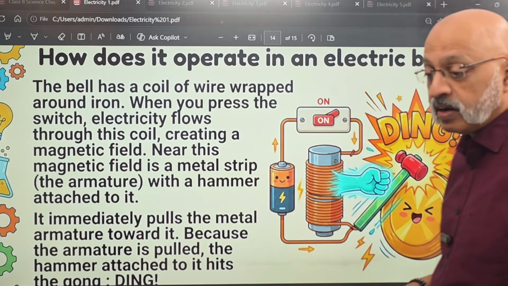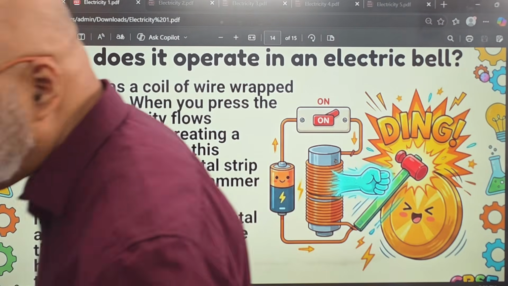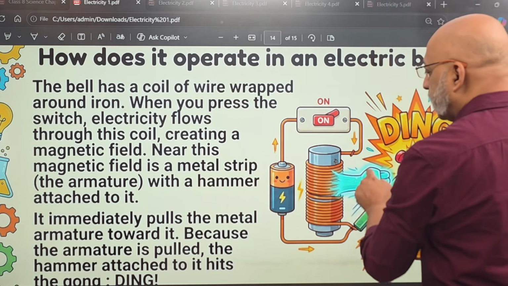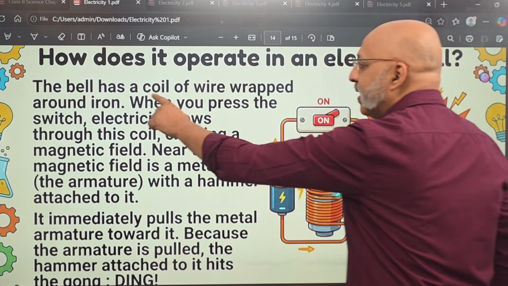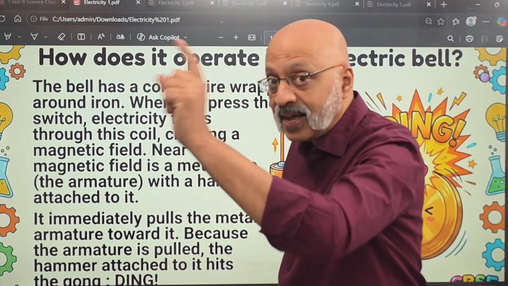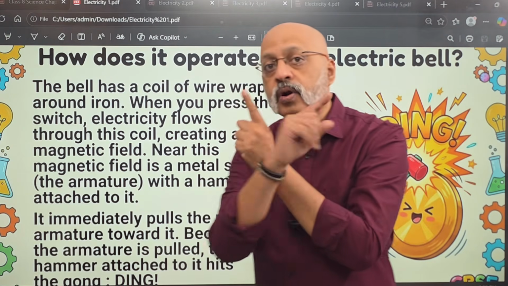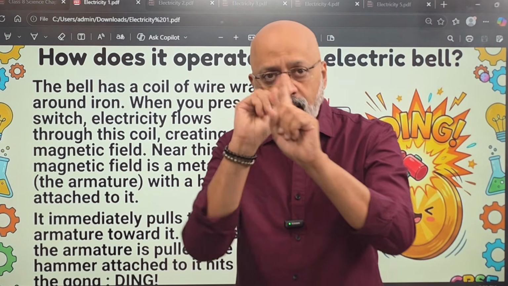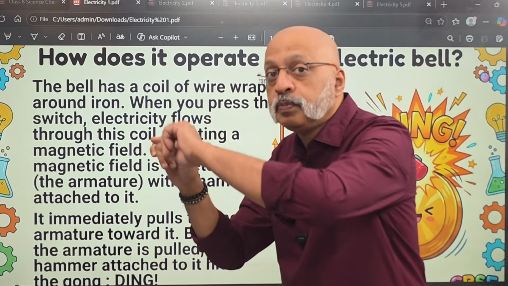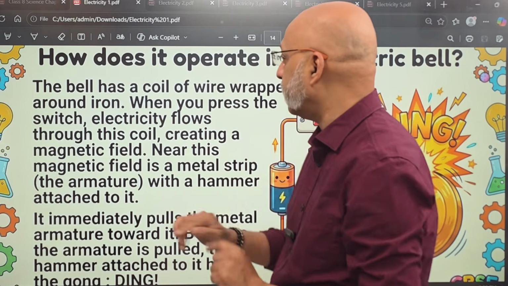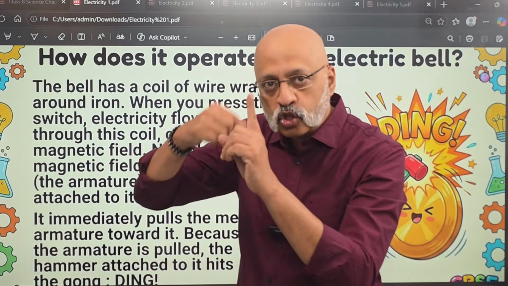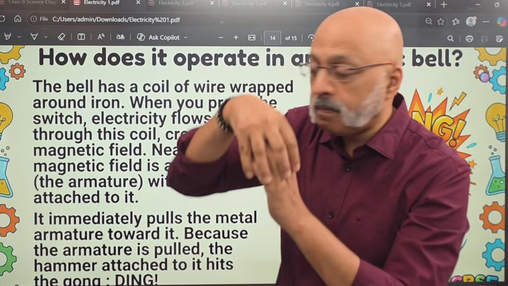Now, how does it operate in an electric bell? Let me tell this to you. You will find it very fascinating, and next time you will observe this very closely. The bell has a coil of wire inside. The electric bell at your entrance has a coil of wire wrapped around an iron piece. When you press the switch, which means you are completing the circuit, electricity flows through this coil, creating a magnetic field around the coil.